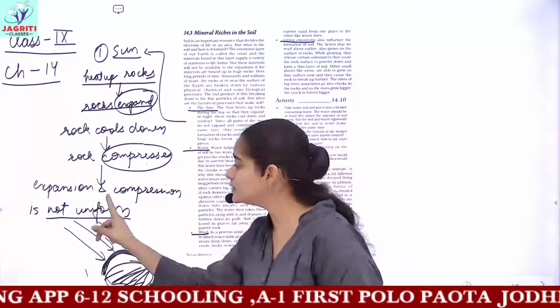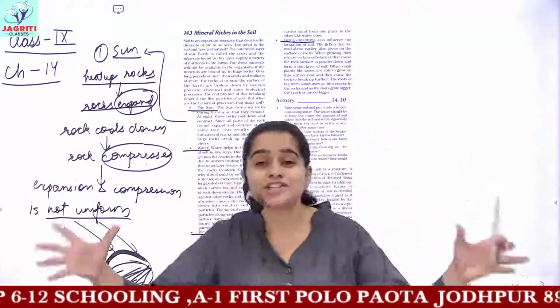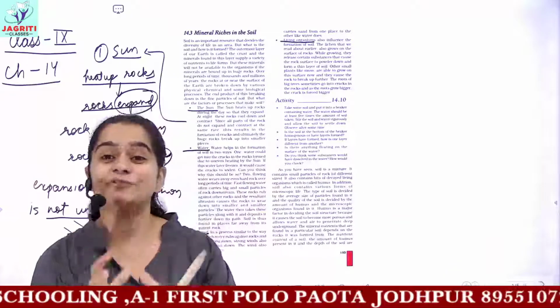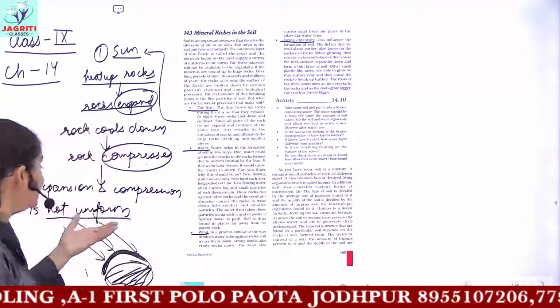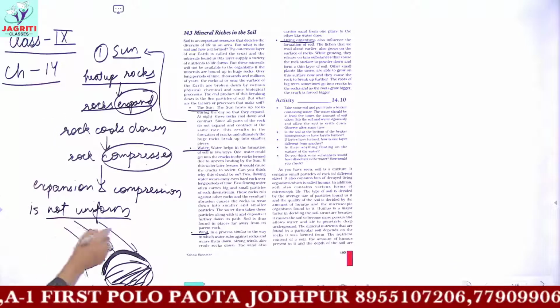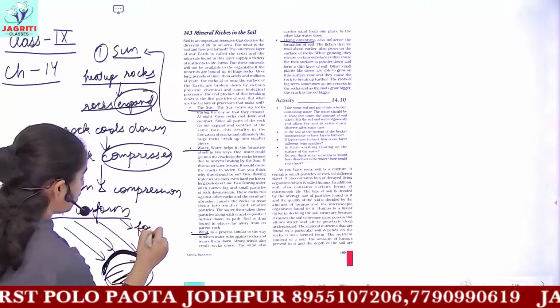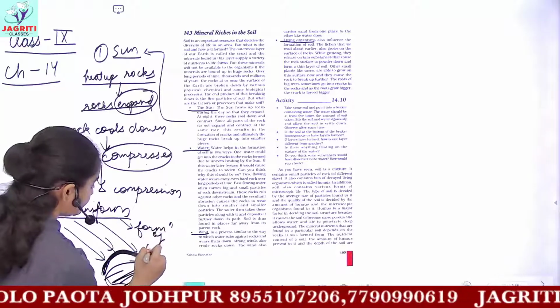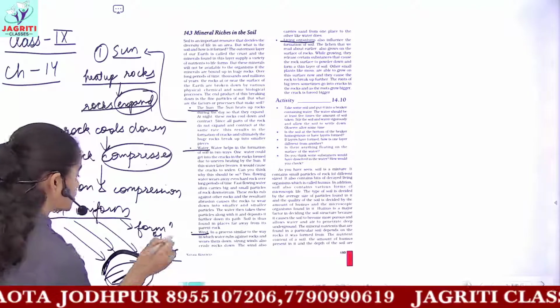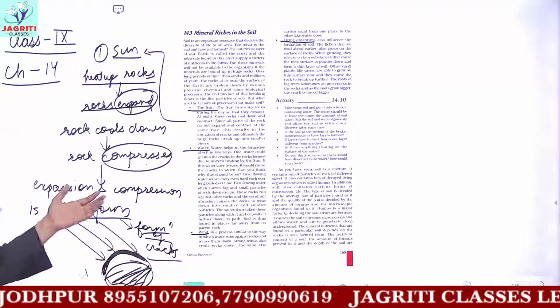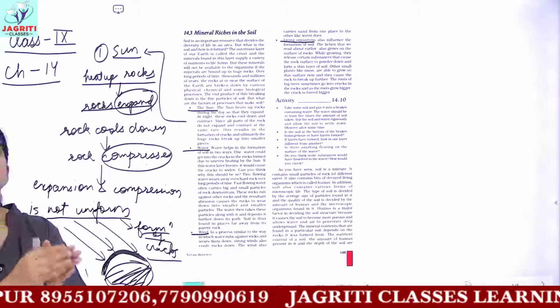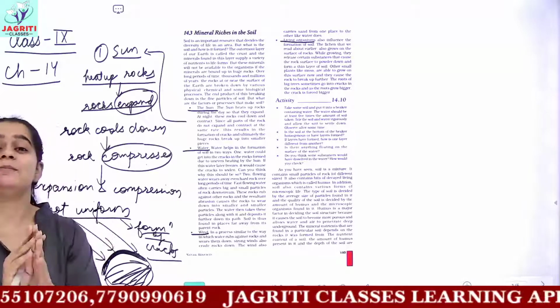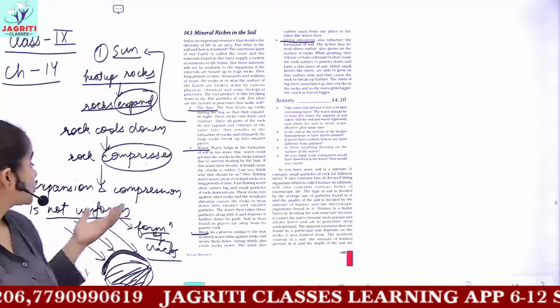And due to this non-uniform rate of expansion and compression, the rocks develop cracks in their structure. When the cracks are formed in the rocks, these cracks deepen with time and then the rock breaks up into smaller rocks.